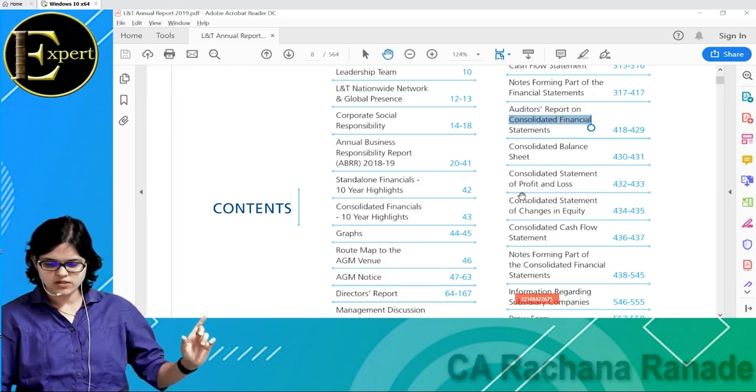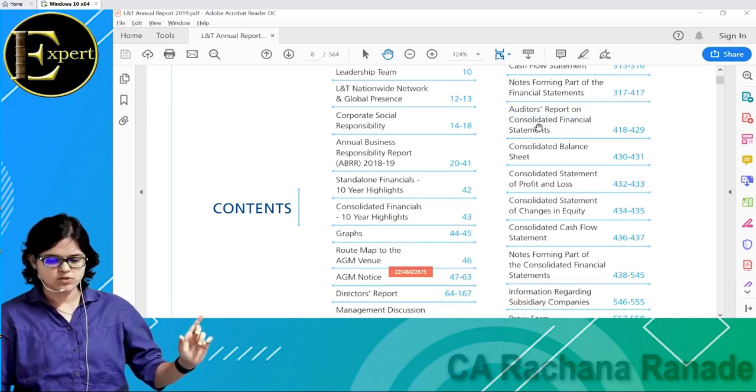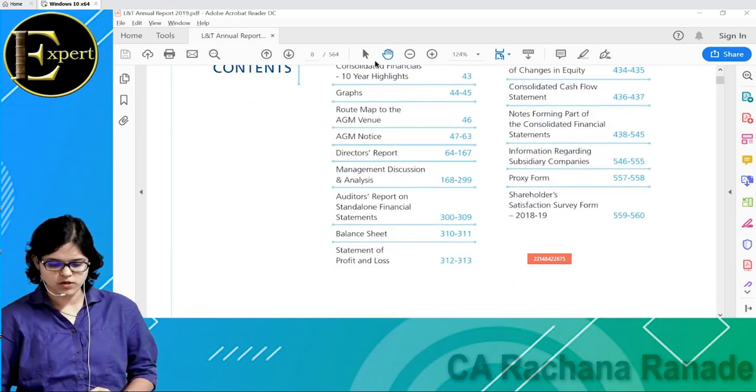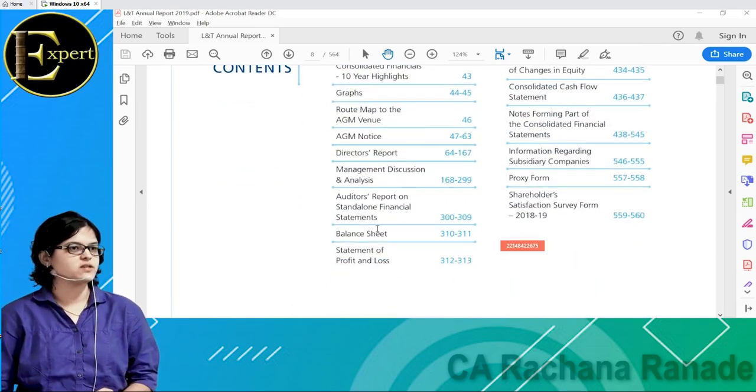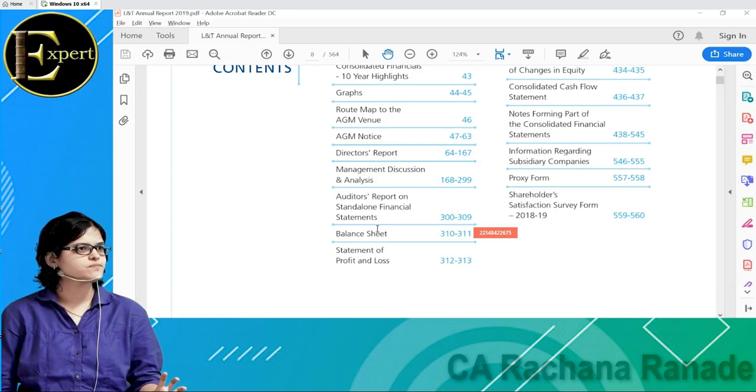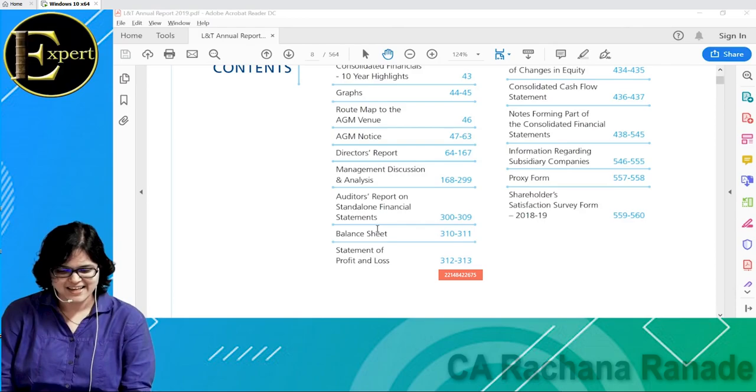Here it is given what? Consolidated financial statement, and here what is given? Standalone financial statements. Anyone knows the difference? नहीं तो नहीं, मैं बता दूंगी, don't worry. नहीं पता है? Okay. So I'll tell you a very simple example.